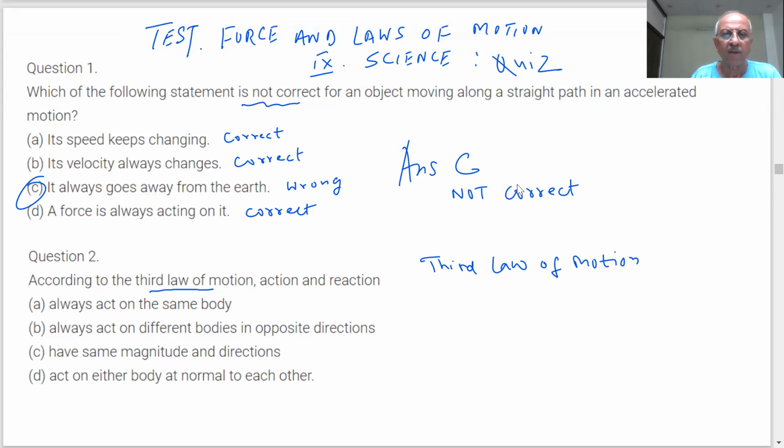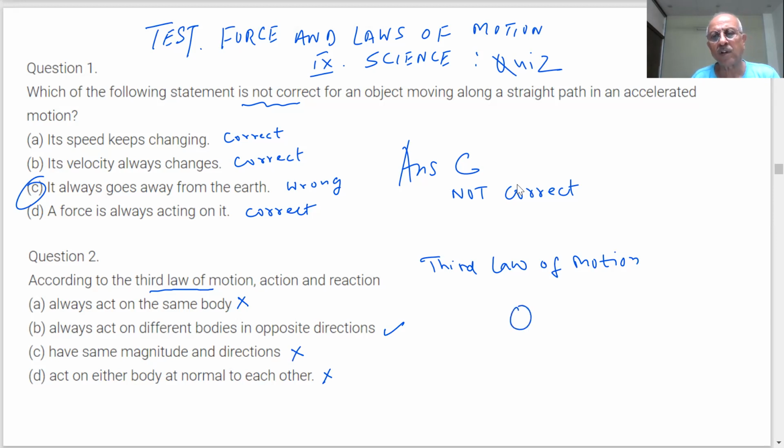Okay. Action and reaction, what we talked of in the third law of motion. Action and reaction always act on the same body. Is that correct? No, sir, this is not correct. Action and reaction act on two different bodies in opposite directions. Have the same magnitude and direction. No, sir. Act on either body at normal to each other.